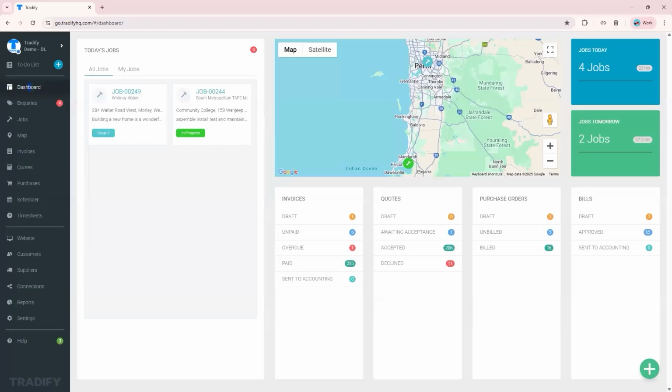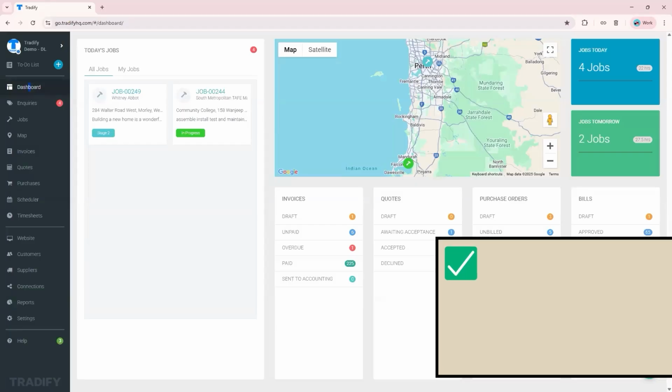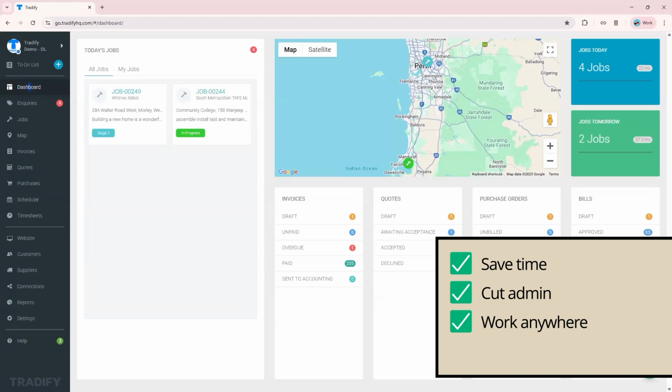But let's just quickly recap what it can bring you. Basically, it's time saving. You can automate your repetitive tasks and reduce admin time. It's very easy to use. You don't need to be an expert in technology. It's built for tradies. It's on the go, so it's not only done on the computer, but you can access everything from your phone, your tablet, or your computer or laptop if you take them with you.